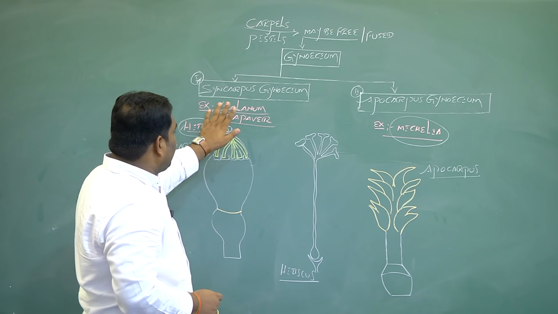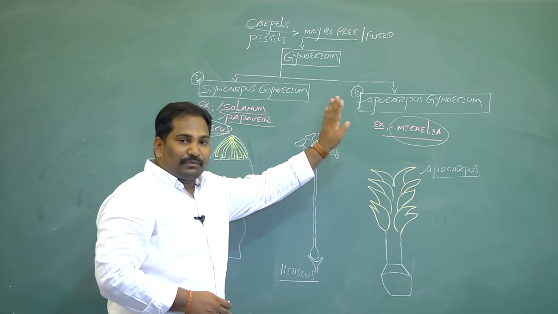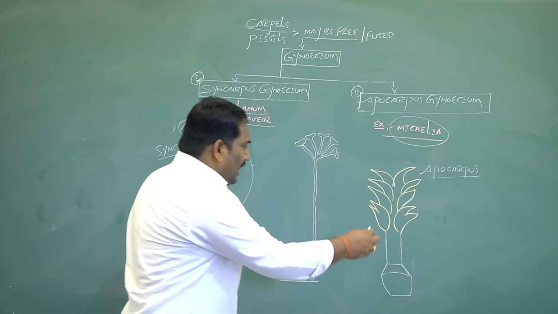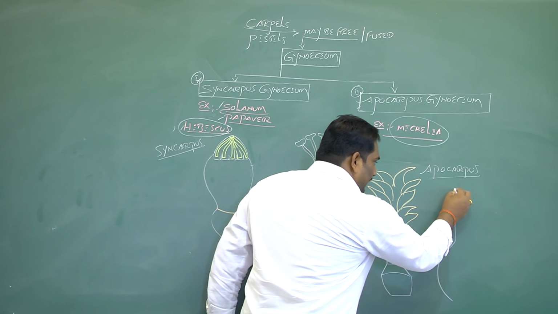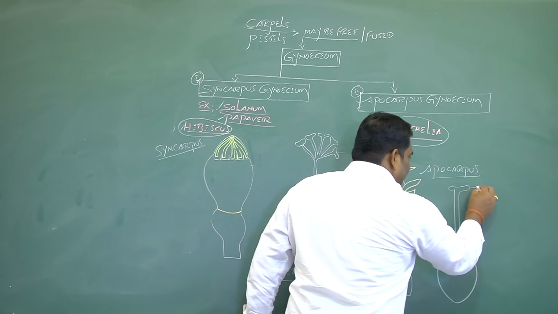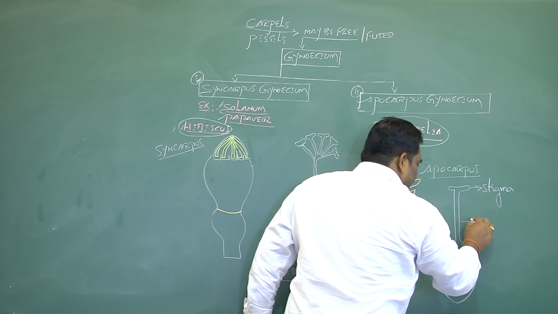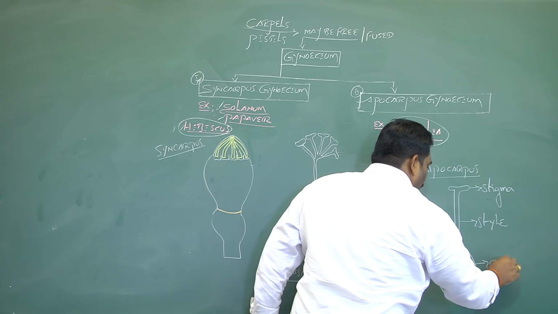These are the different types of gynoecium based on whether the carpels or pistils are free or fused. In each carpel, generally, this is one carpel, there are 3 major parts present. One is stigma, another one is style, third one is ovary.